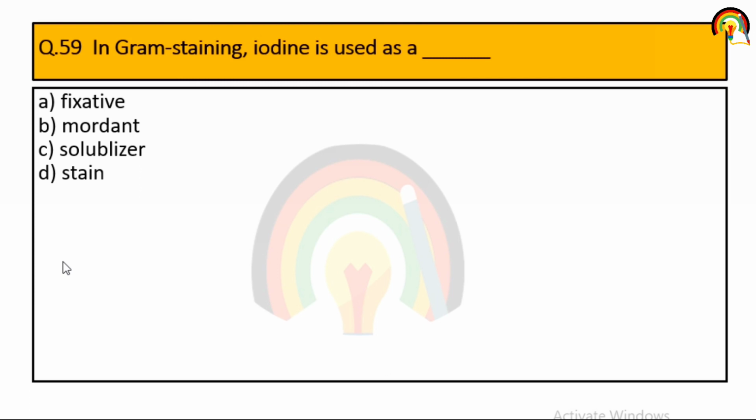Next one. In gram staining, iodine is used as. So iodine used as mordant, alcohol used as decolorizing agent, and safranin used as counter stain that give pinkish or reddish color to gram negative bacteria. And crystal violet occur as primary staining agent.